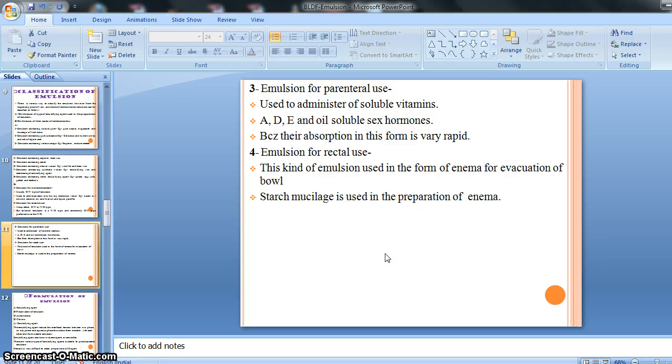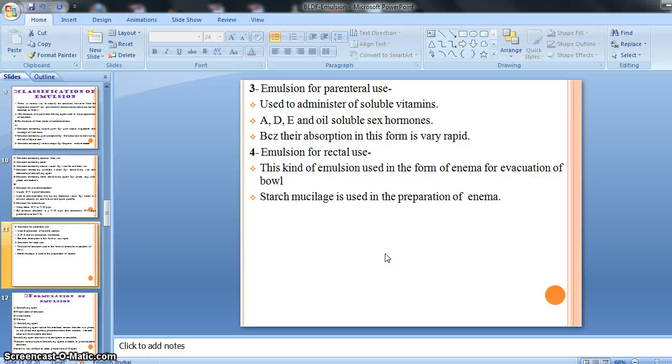Then we have emulsion for parenteral use. The emulsions which are administered by the parenteral route, such as intravenous injections, are available in the emulsion form. They are used to administer oil soluble vitamins A, D, E, and oils, soluble sex hormones. Because absorption in this form is very rapid, by the parenteral route it is very necessary to maintain safety, meaning sterile emulsions are preferred for parenteral administration, right?